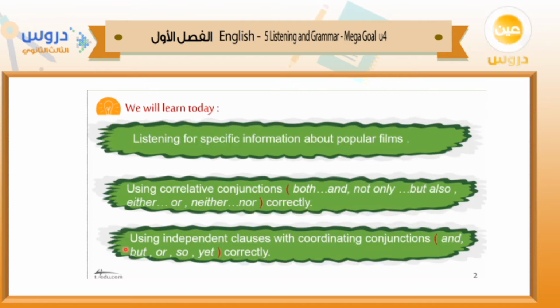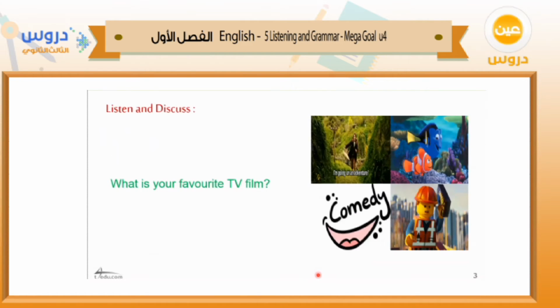Number 3, using independent clauses with coordinating conjunctions. So here we have other conjunctions, which are called coordinating, such as and, but, or, so, yet. So for the grammar we'll use correlative or paired conjunctions and also coordinating conjunctions. So we have two kinds of conjunctions here. Let's start with the listening part.